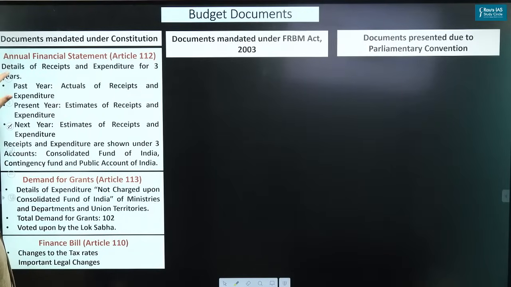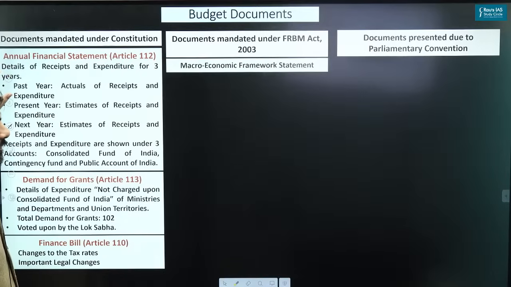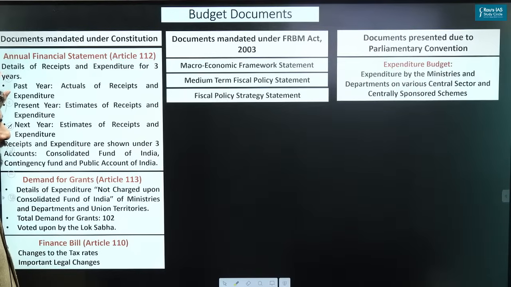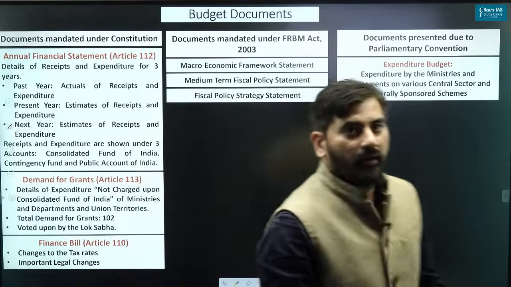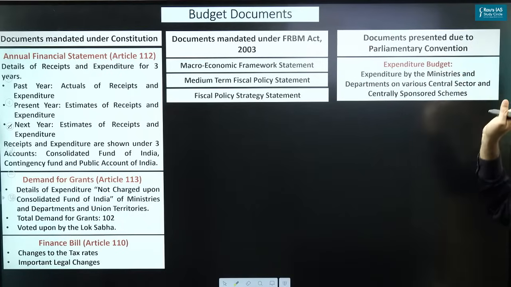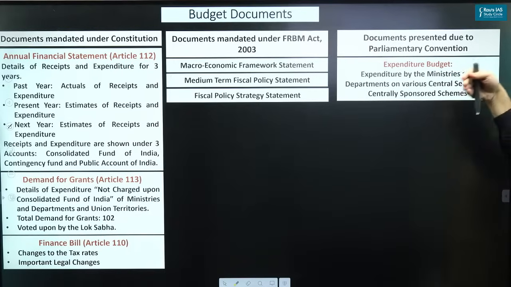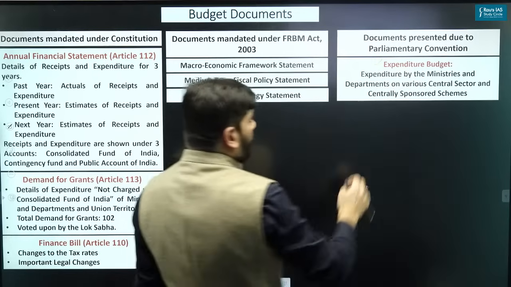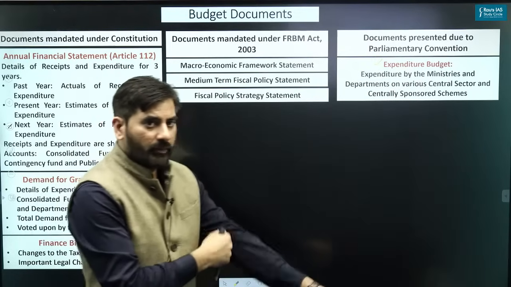Next, there are some documents mandated under the FRBM Act, which are the macroeconomic framework statement, medium-term fiscal policy statement, and fiscal policy strategy statement. And then there are some documents which are presented due to parliamentary convention, because the parliamentary convention has evolved and because of which we provide for the expenditure budget.